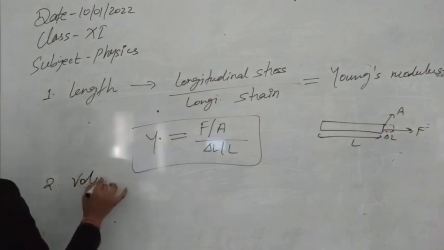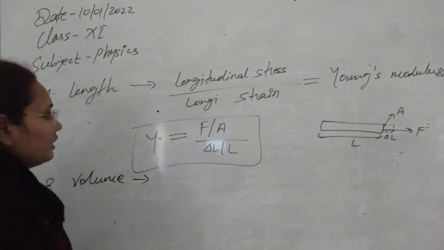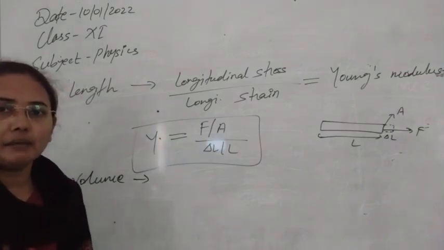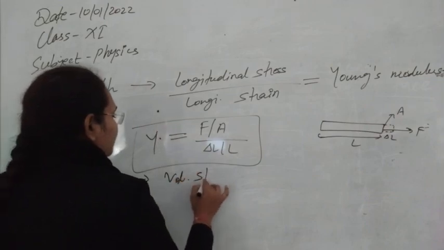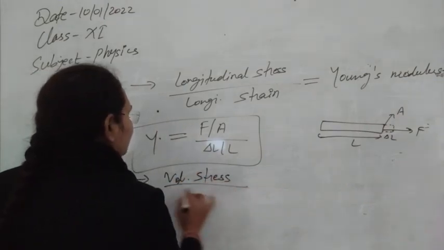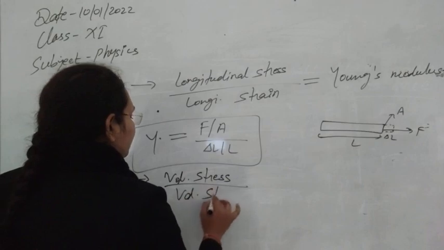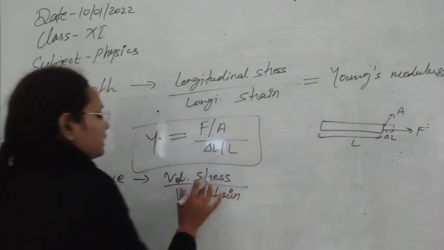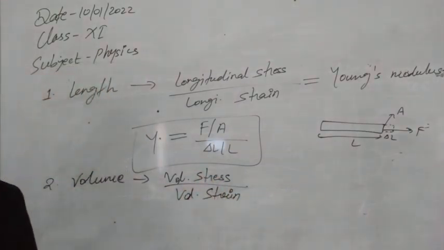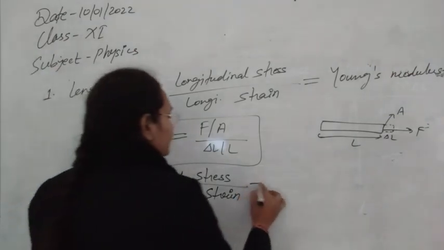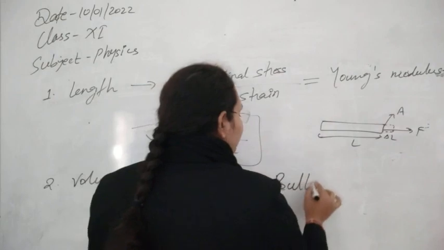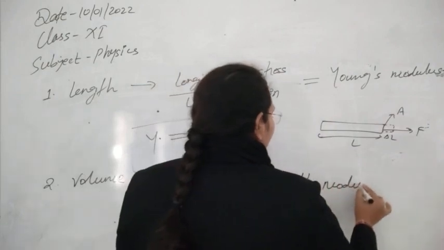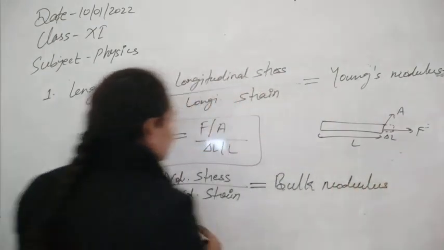The second type of configuration is the change in volume. As you know, the change in volume can be obtained by the application of volumetric stress to the volumetric strain. It means the volumetric stress is applied, and the strain created is volumetric strain. This kind of elastic constant is known as the bulk modulus, and we denote it by capital B.